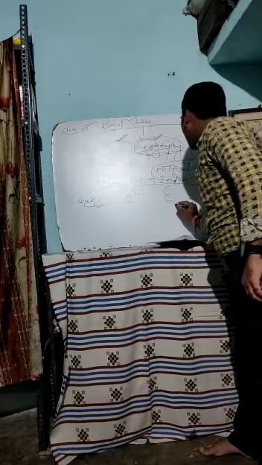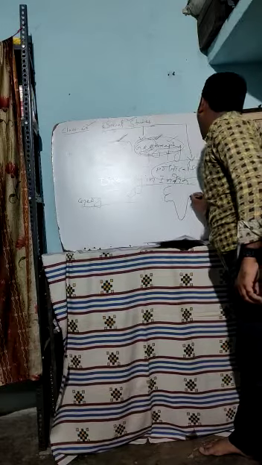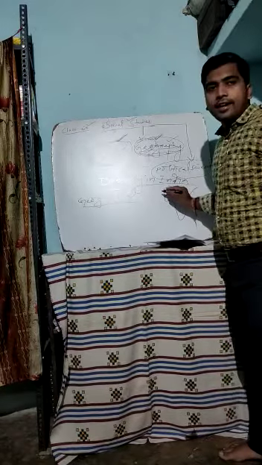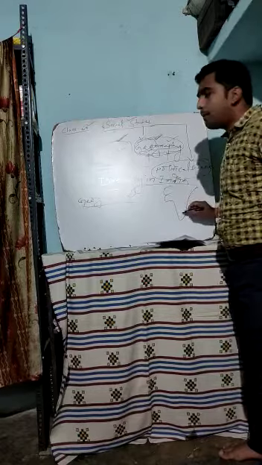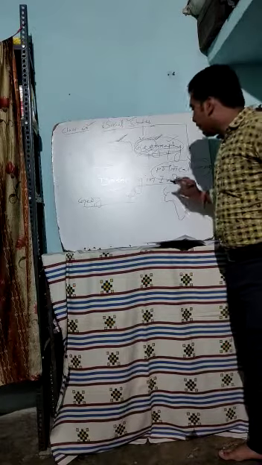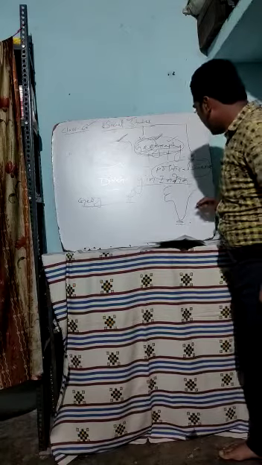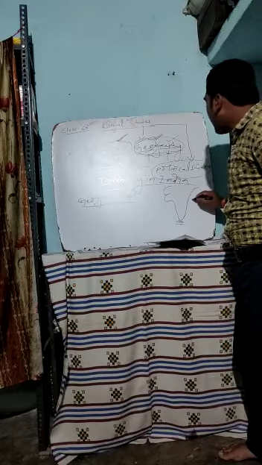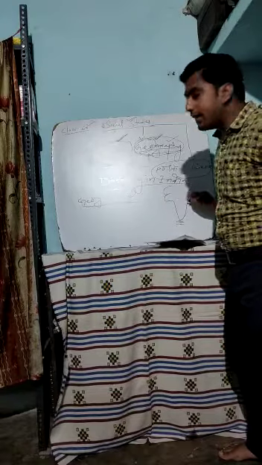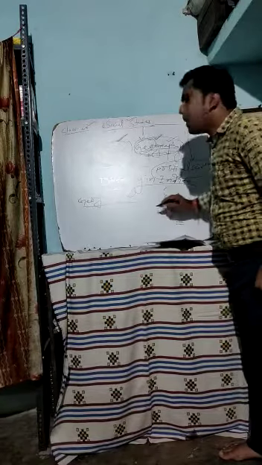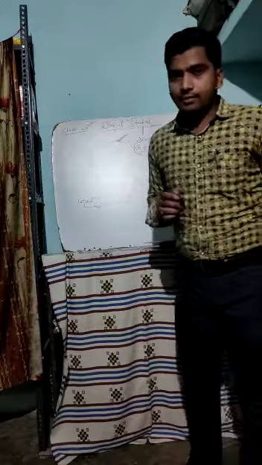I'm going to draw a picture of the eastern, western, and southern parts of the Indian country. The Indian Ocean lies in the southern part of India. In the eastern part lies the Bay of Bengal, and in the western part lies the Arabian Sea.